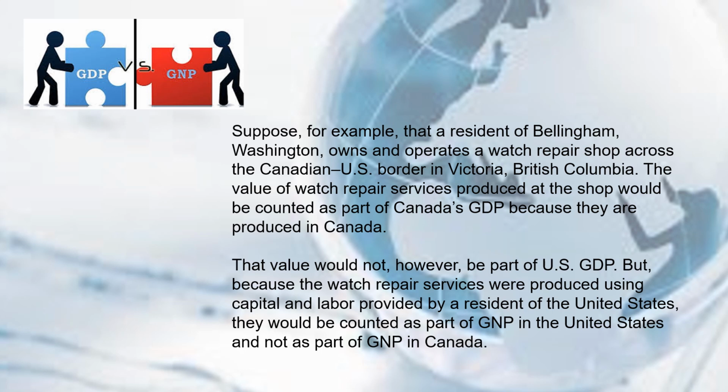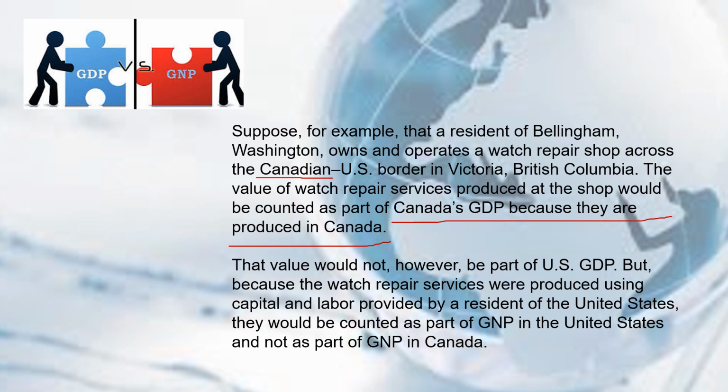For example, a resident of Bellingham, Washington. Saan ba yung Bellingham, Washington? It is in the US. This resident owns and operates a watch repair shop across the Canadian-US border in Victoria, British Columbia. The value of watch repair services produced at the shop would be counted as part of Canada's GDP because they are produced in Canada.